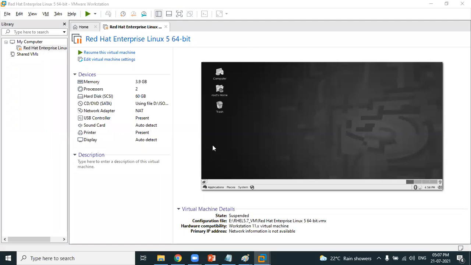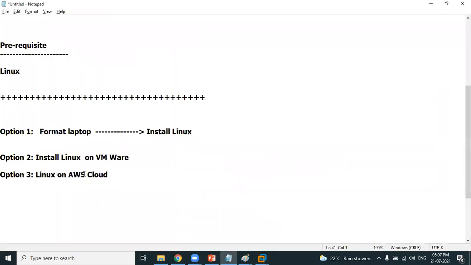I'm doing well, thank you. My question is, as you told, we can install Linux in AWS, and the second option is with the help of VMware, right? Option 2 is VMware. Option 3 is the same Linux machine, which you can create on AWS cloud. I have Ubuntu on my laptop. Can we do Linux on that? Is it possible? Yes, you can do that, because our plan is to learn Linux, isn't it? So you can use your current Ubuntu machine to practice Linux.